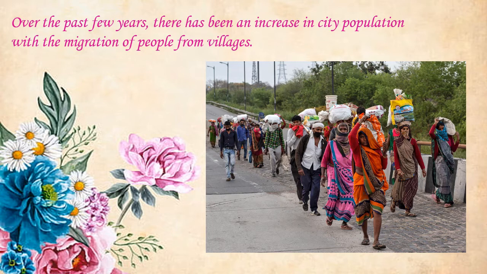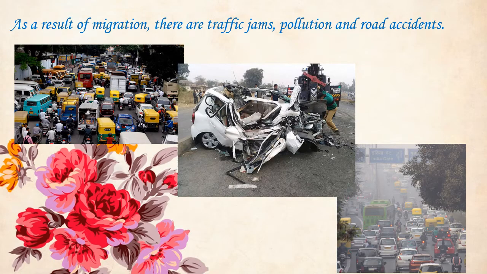Over the past few years, there has been an increase in cities' population. Why? Because the people from villages started migrating to cities. They started leaving their villages and they moved to cities. As a result of migration, that is, people moving from villages to cities, there are a lot of traffic jams, pollution, as well as road accidents. To deal with all these problems, the government is taking strict measures and it is implementing traffic rules.